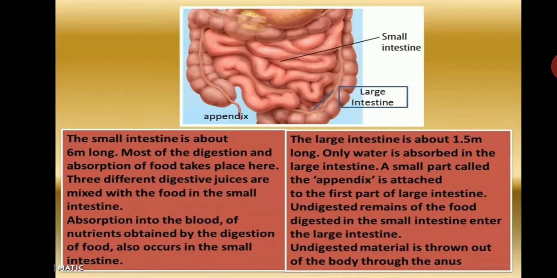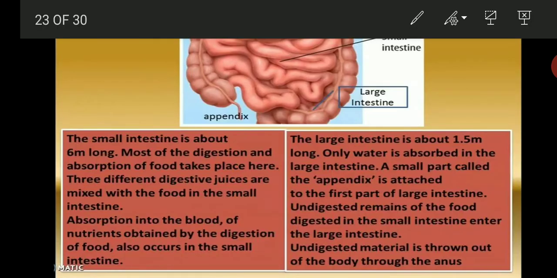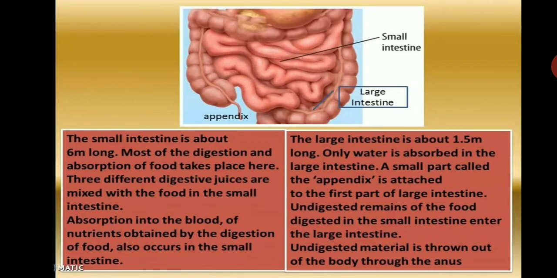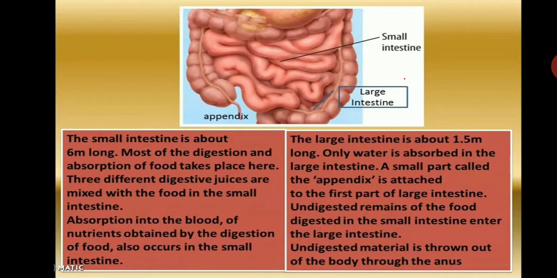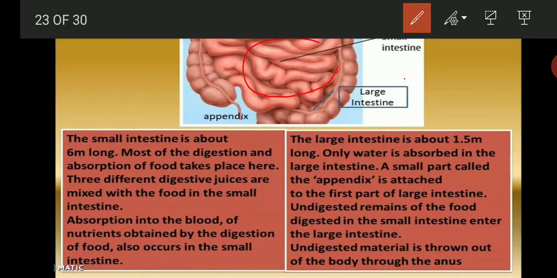Now the work of stomach is over. Now the food has come to which intestine? Small intestine. The small intestine is about 6 meters long. Most of the digestion and absorption of food takes place here, that is in the small intestine. Three different digestive juices are mixed with the food in the small intestine. Absorption into the blood of nutrients obtained by the digestion of food also occurs in the small intestine.